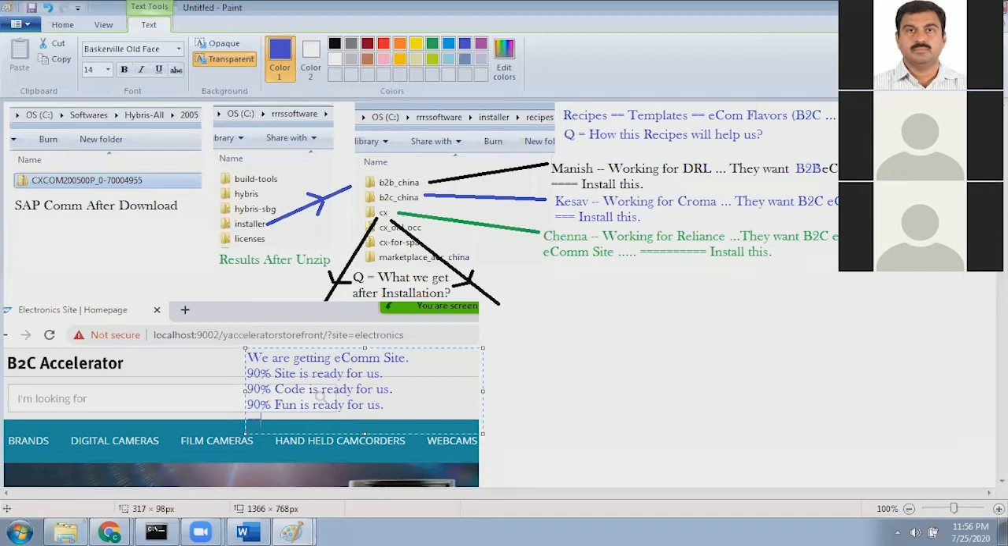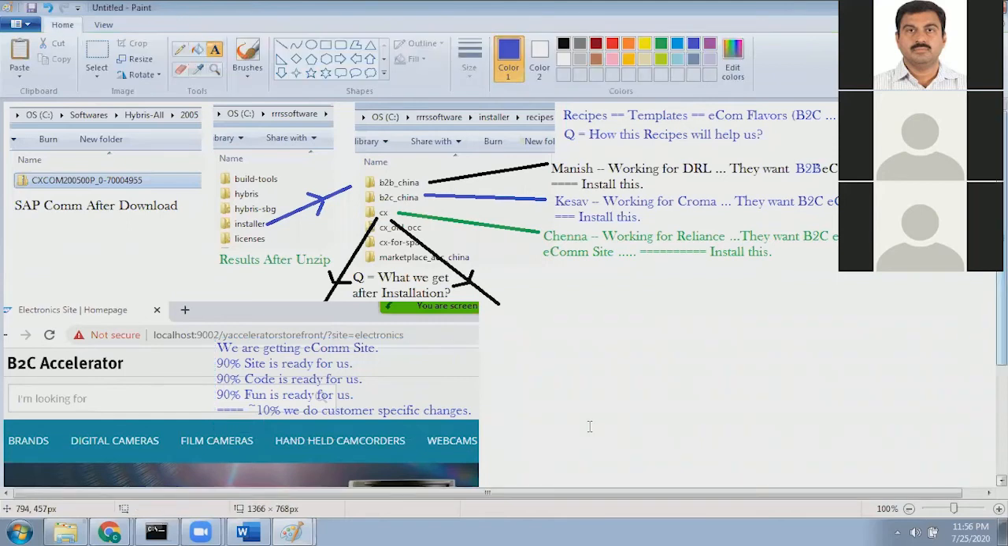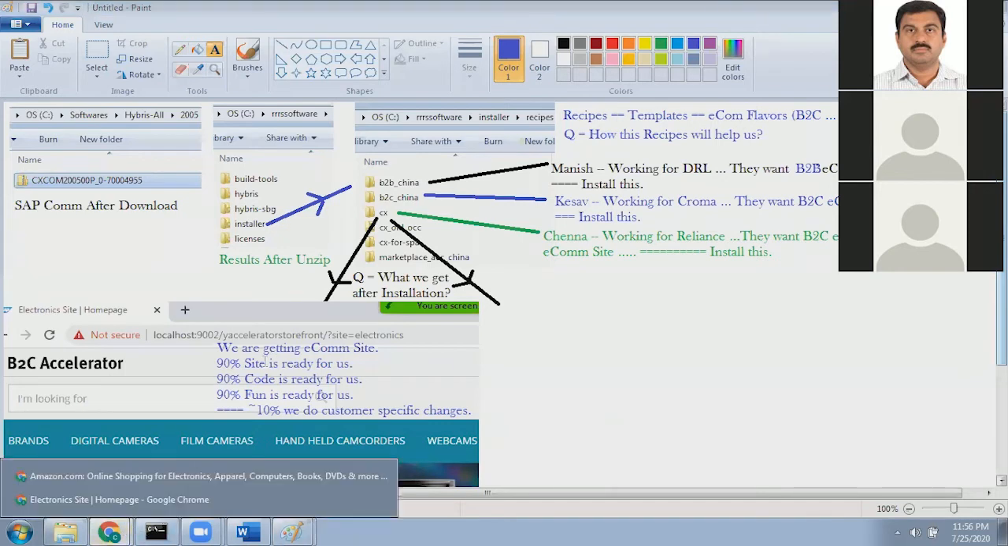Okay, around 10% we do customer specific changes. This is the excellent advantage with the recipe. Okay, let's see what it means. 90% of the site is ready, 90% of the code is ready, 90% of the functionality is ready. Let's understand what it means.